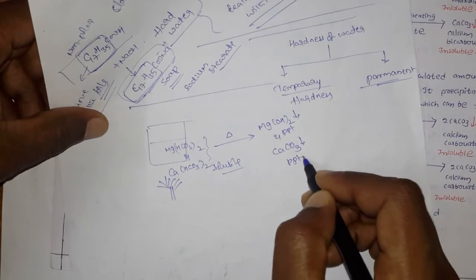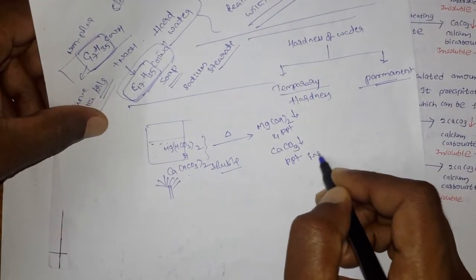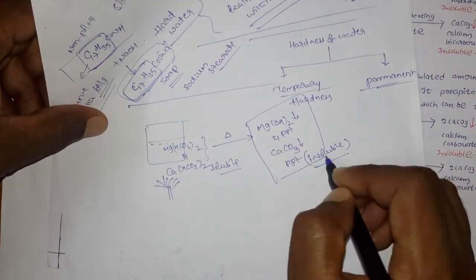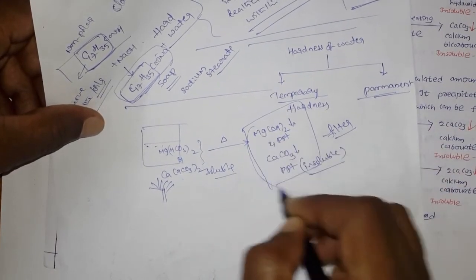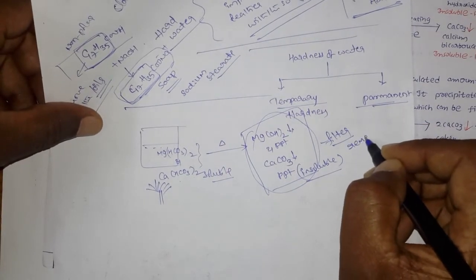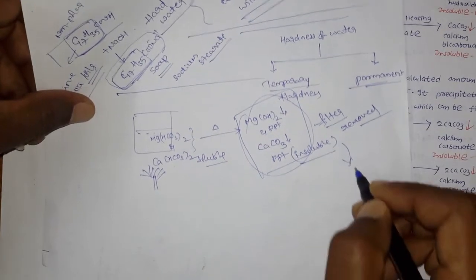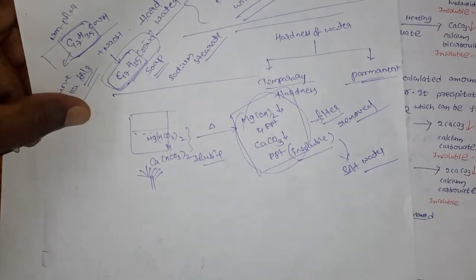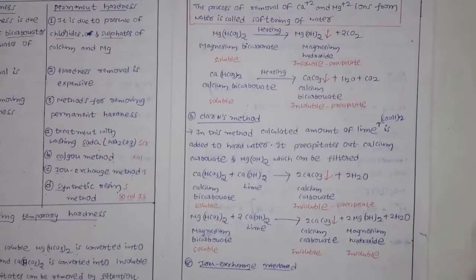How are precipitates? Are they soluble in water? No, these are insoluble. So since they are insoluble, you can easily filter the precipitate out of the water. When you filter, whatever the magnesium and calcium salts can be removed, so the resulting water you can say is soft water. Simply, that's it. But here the reactions are very, very important.